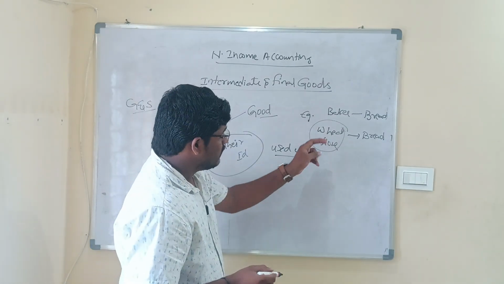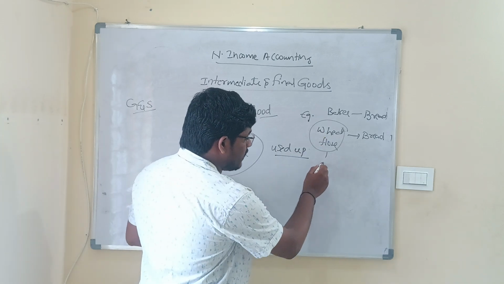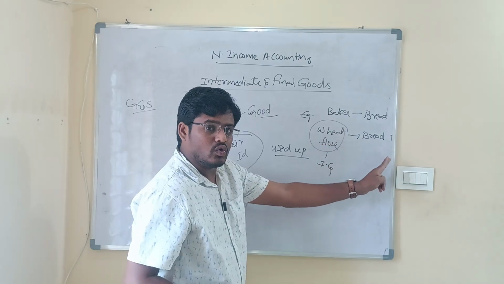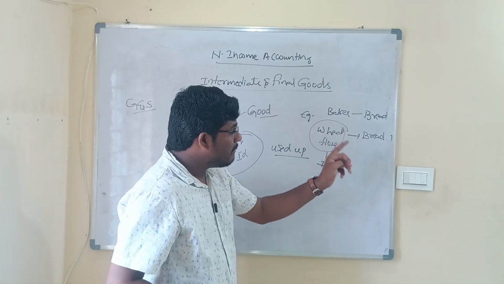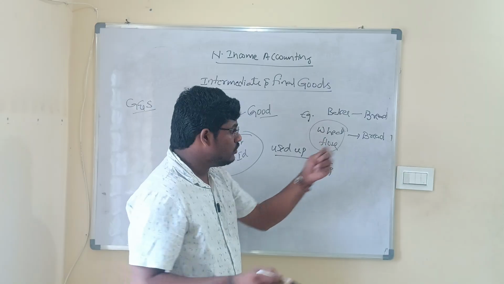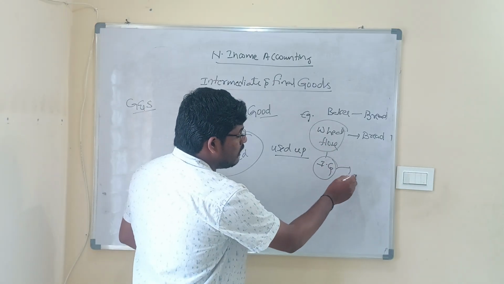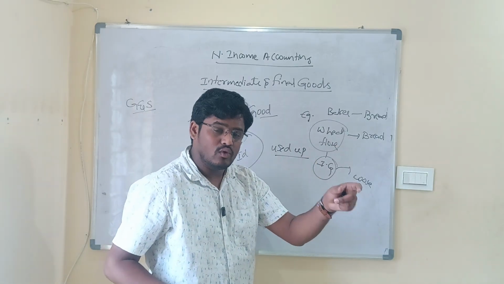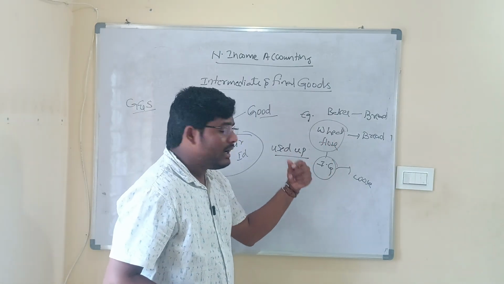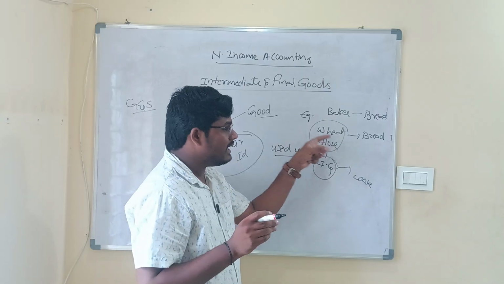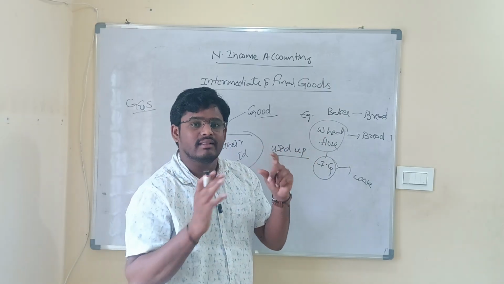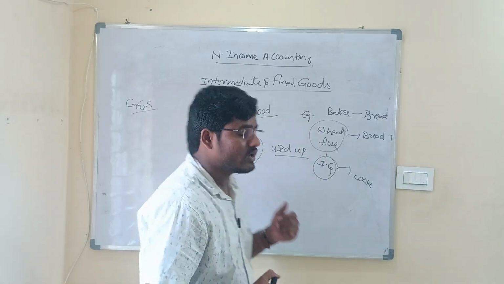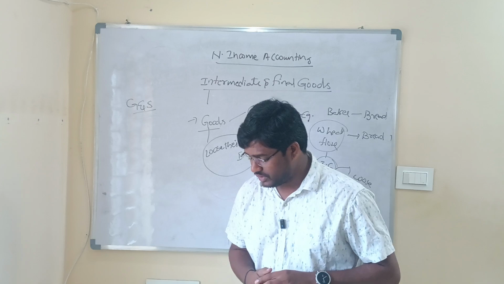Why? Because what are intermediate goods? Intermediate goods are such kind of goods that are being used to make another good. In this case, here bread is produced, but in the process of making another good, these intermediate goods lose their identity, which means once the bread is manufactured, once the bread is produced, automatically wheat flour, its original identity, after the bread is made, now it has lost its identity. So this is the point which we have to understand with regards to intermediate goods.